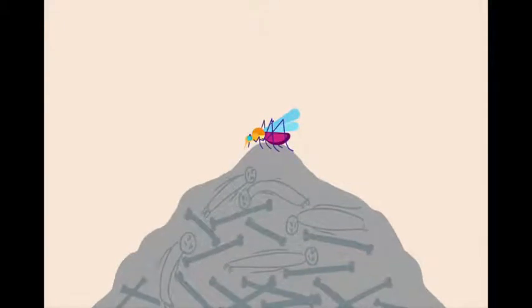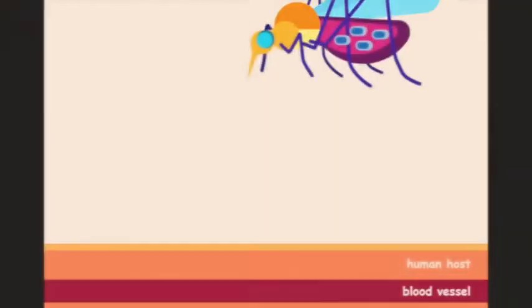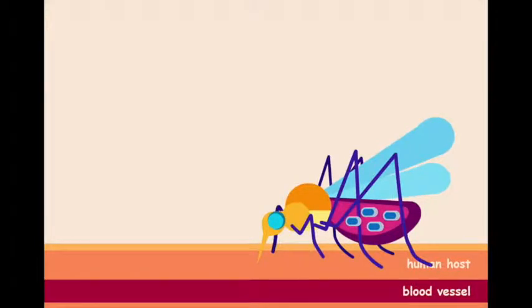The humble mosquito may seem like a mere annoyance, but it is in fact the deadliest animal on Earth, and the vast majority of these mosquito-related casualties are caused by malaria. Malaria life cycle. A female mosquito bites a human host, and in doing this, the Plasmodium parasite enters the bloodstream.